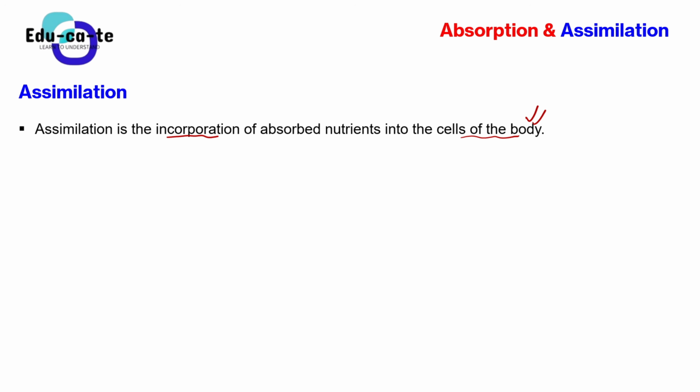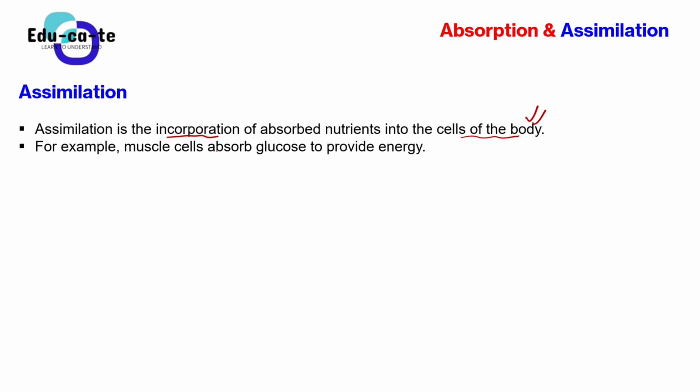So basically here, assimilation is this incorporation of absorbed nutrients into the cells of the body, simply meaning that now we want the glucose and all those absorbed nutrients to go into the cells of the body. That is the assimilation process. We say that the nutrients are assimilating because they are going to the cells of the body, in simple English terms.